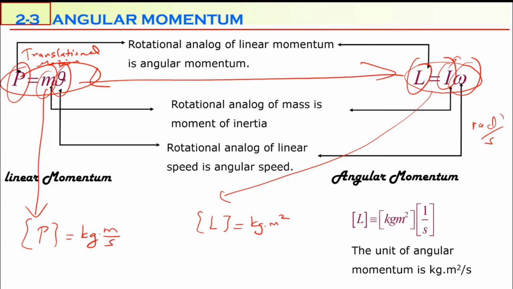However, remember, we added radian as a unit; normally radian has no dimension. That's why we generally write omega in the equations as 1/seconds. So you multiply kilogram times meter squared by 1/second. When you combine them, you get kilogram meter squared per second as the unit of angular momentum.